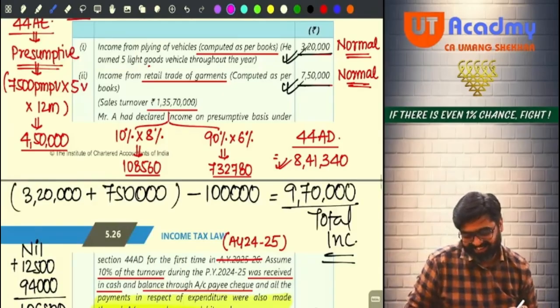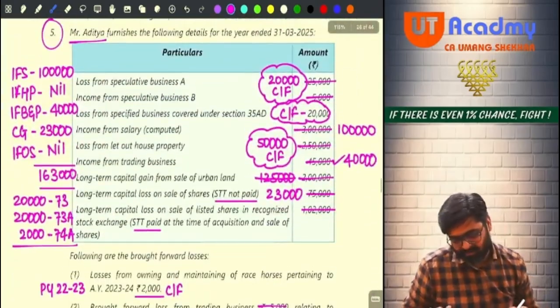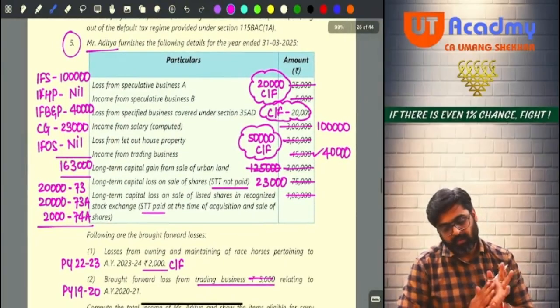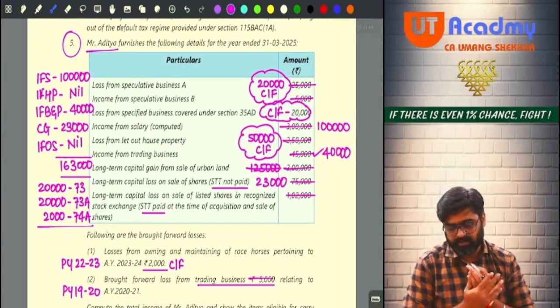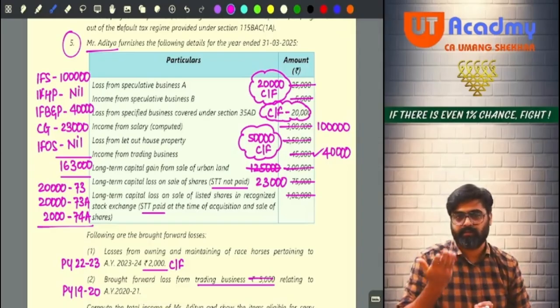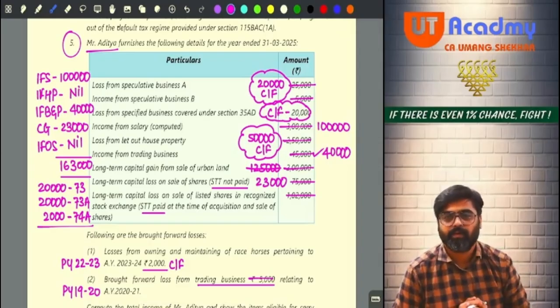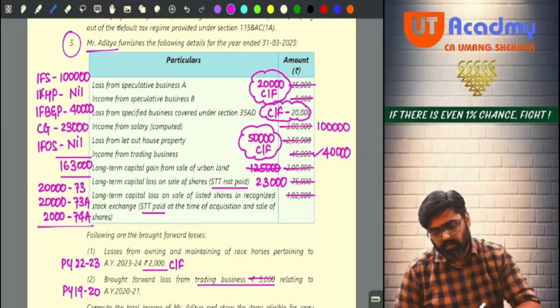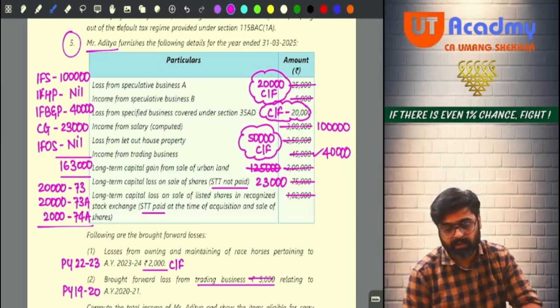Okay, so now question number 5. Very easy question. See, I have solved the question in front of you. Should I discuss? We'll discuss and finish. Mr. Aditya furnishes the following details for the year ended 31st March 2025.